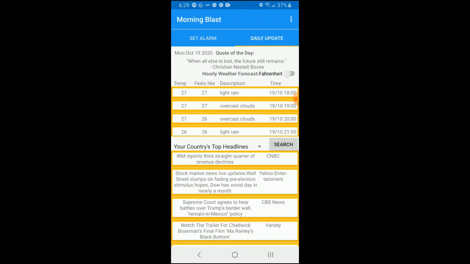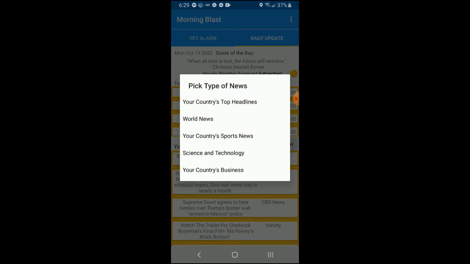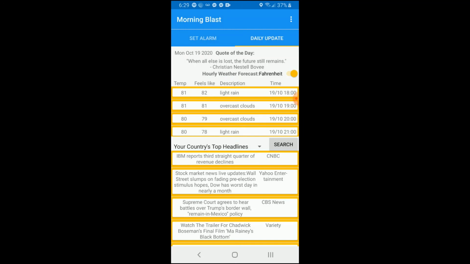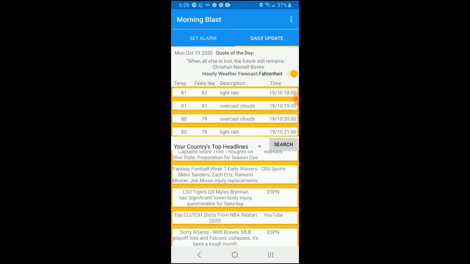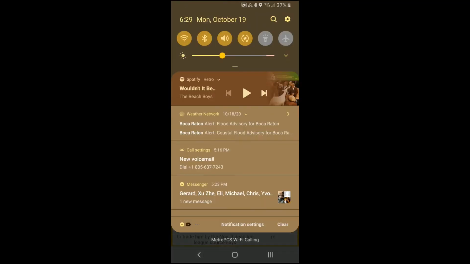The daily update, we had the quote of the day. Over here, we had the hourly forecast. I could change this to Celsius or Fahrenheit, and we also have the news here, the headlines. I'm able to get the countries and the weather for the location which I requested. So that's a brief overlook of my app.